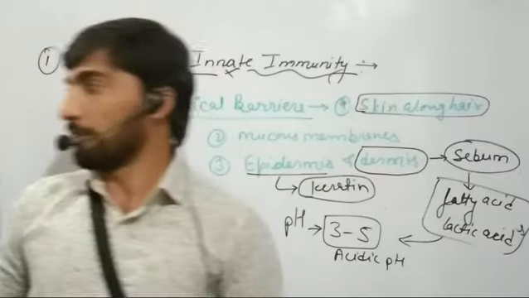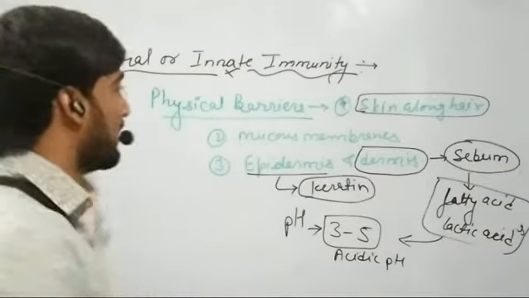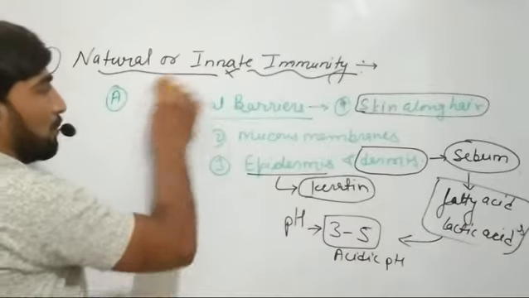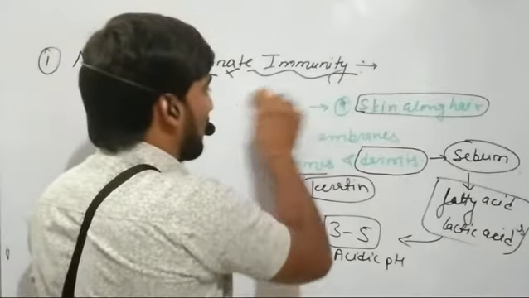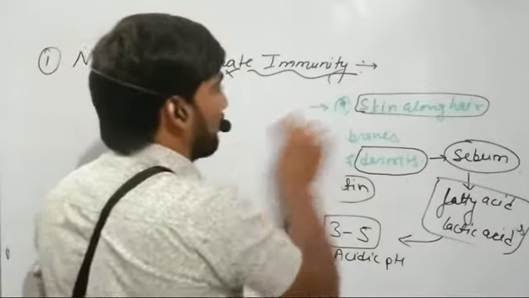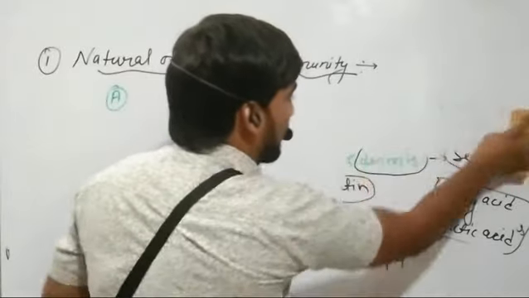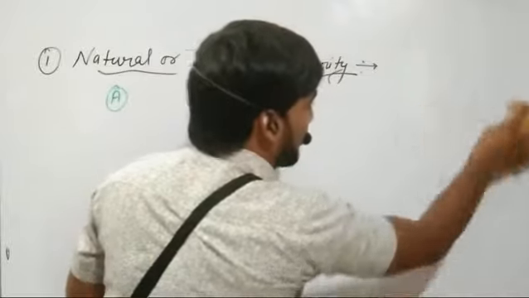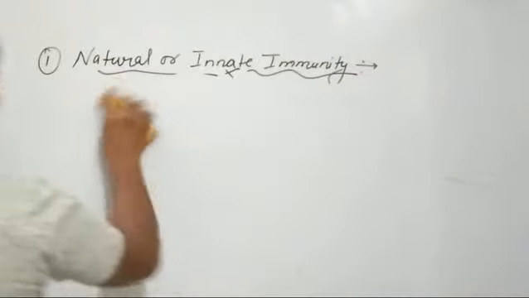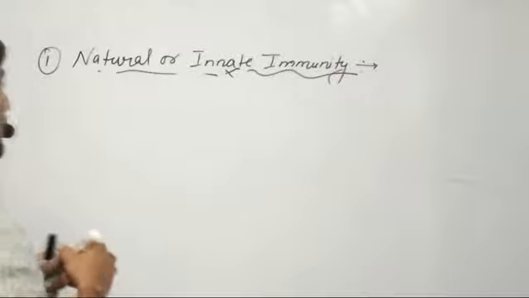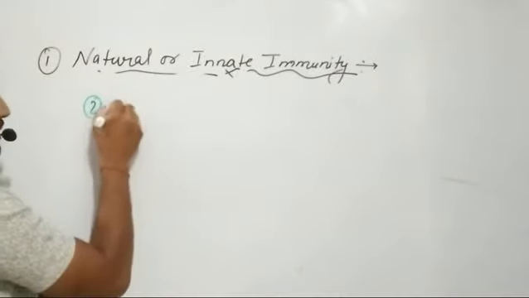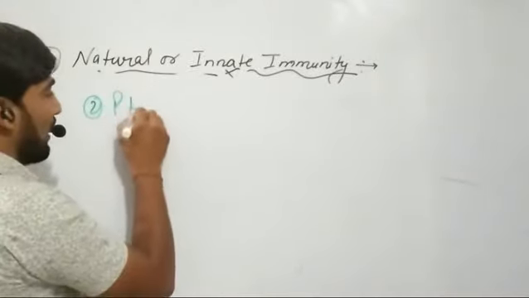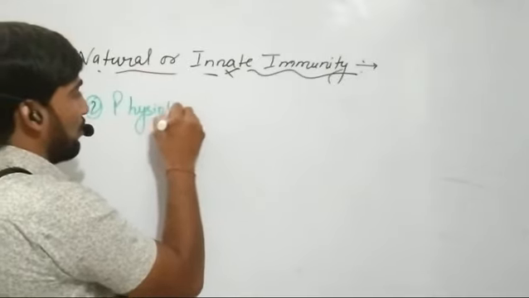in our body. Now we will discuss the second type of barriers which prevents the entry of pathogens in our body and which are provided by the innate immunity. So the second type of barriers are the physiological barriers. First we have discussed the physical barriers and now the physiological barriers.